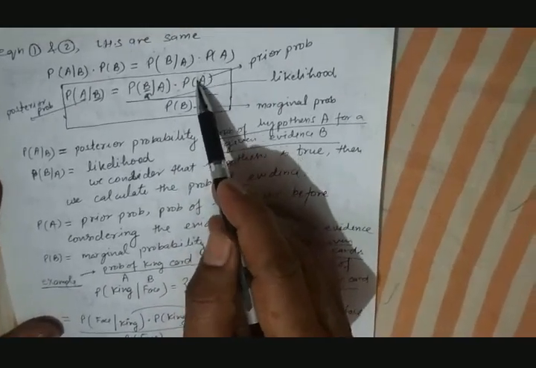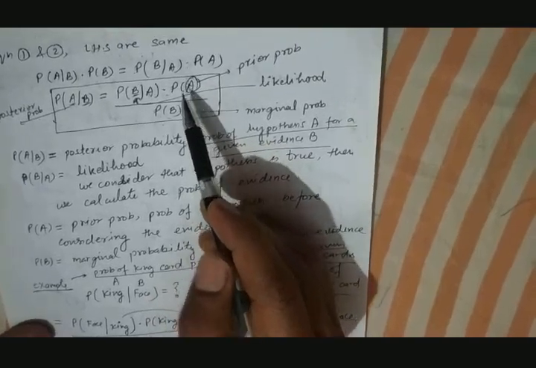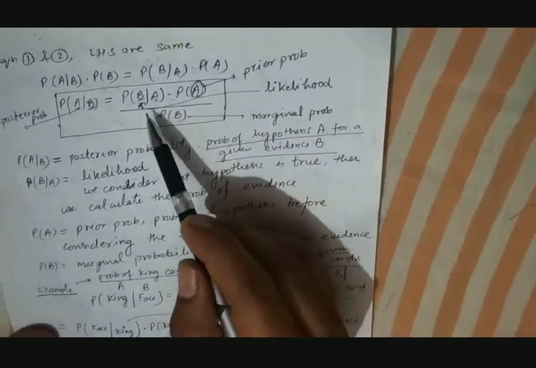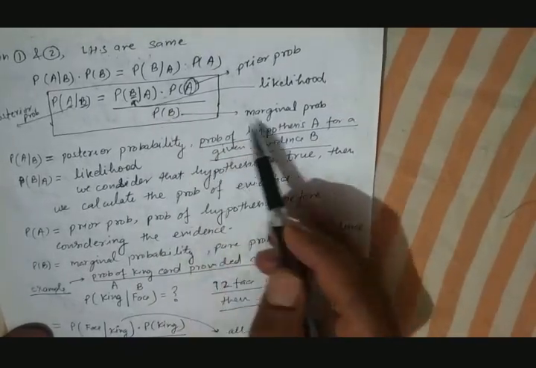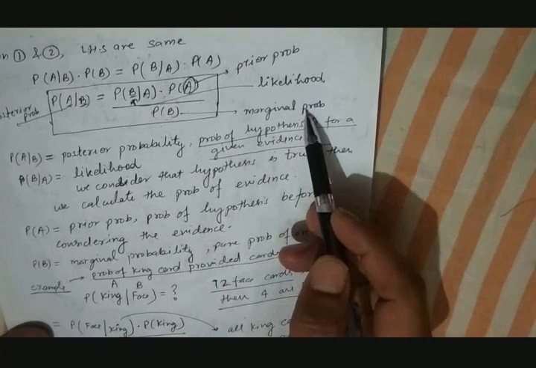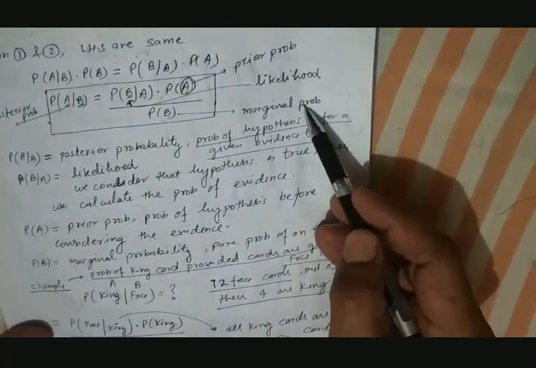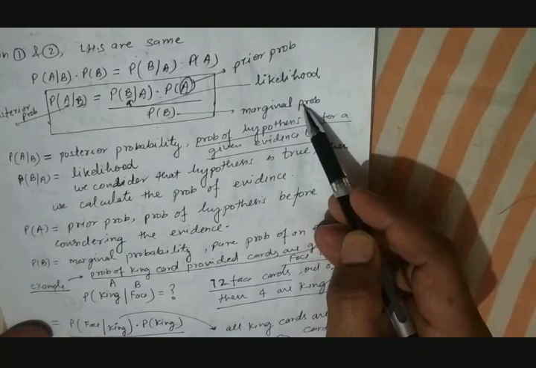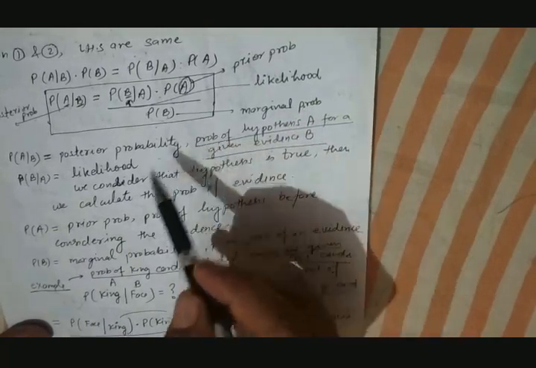This is called prior probability. In prior probability, in calculating the probability of A here, we don't consider the event B. Now the denominator is P(B), that is the marginal probability. So marginal probability is the pure probability of an event without interference of any other event. So this is P(B).